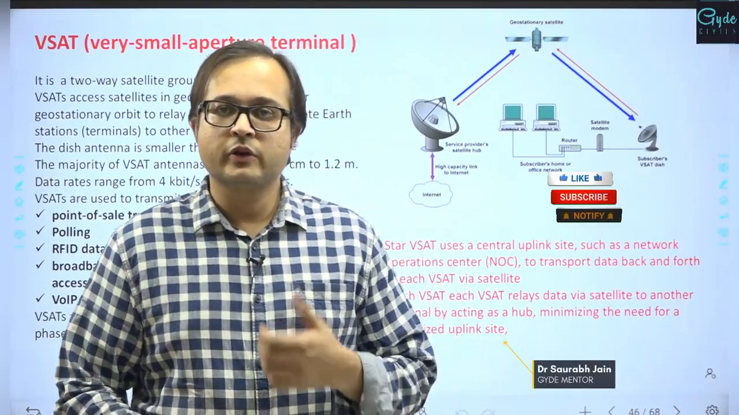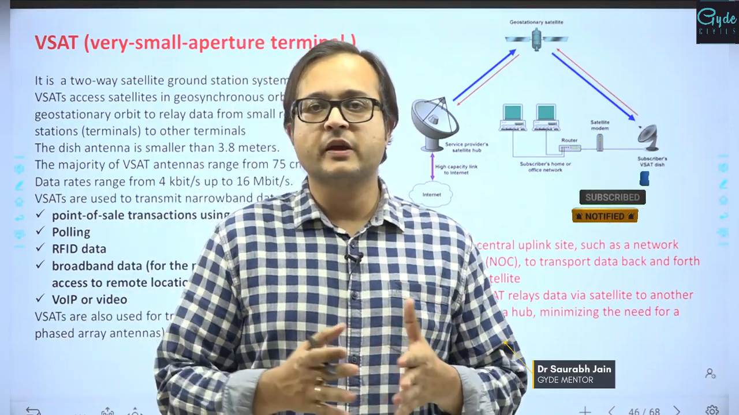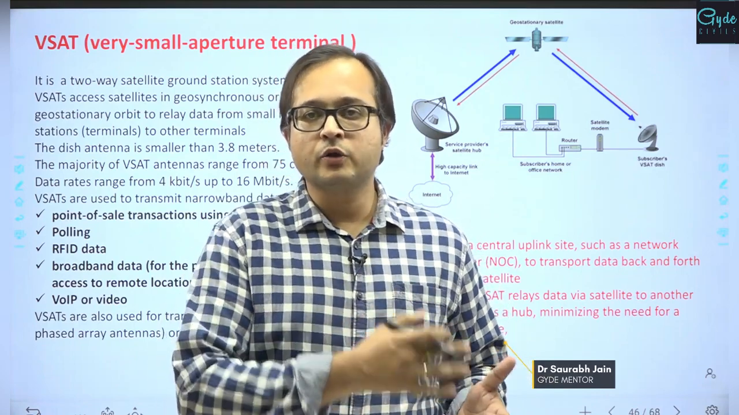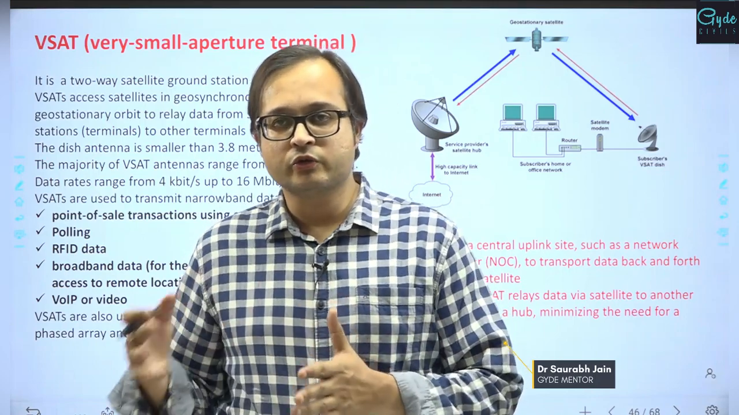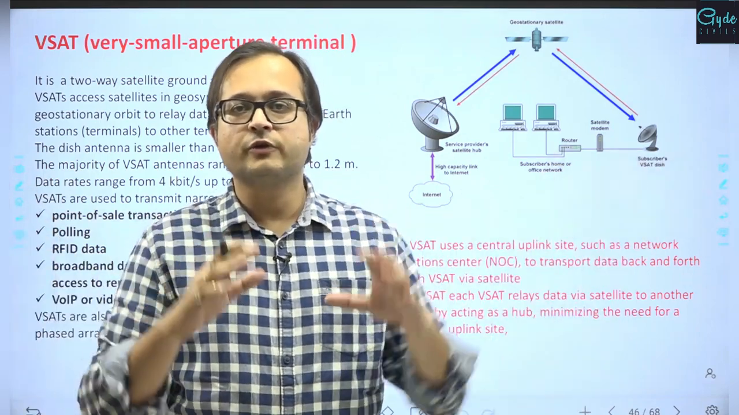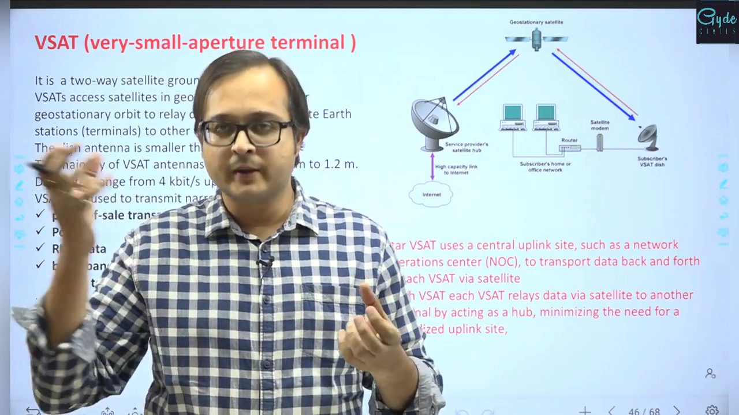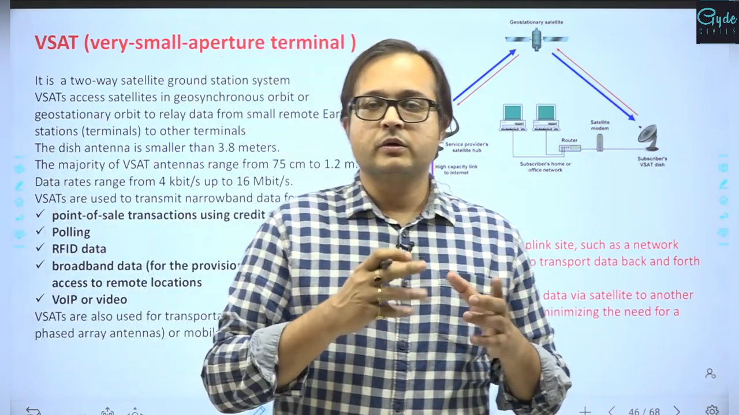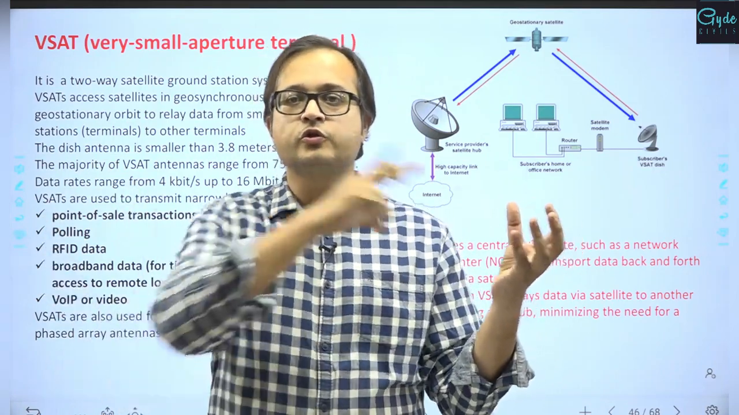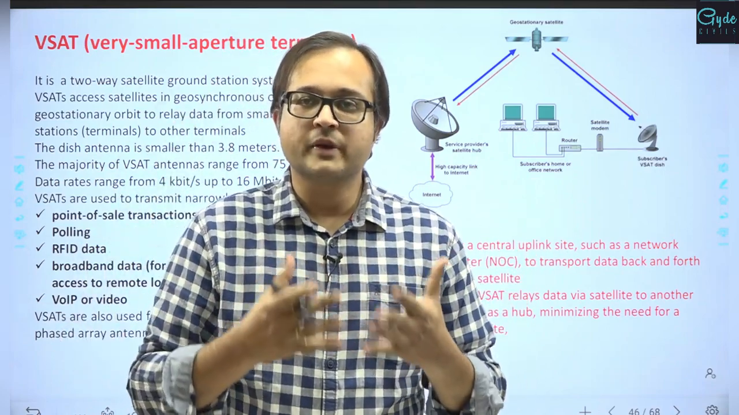VSAT, or Very Small Aperture Terminal, is a satellite-based communication between two ground stations, which helps to create a point-to-point or peer-to-peer connection between two remotely placed stations. There could be two different locations: one in, say, Delhi, and another somewhere in, say, Bangalore. The relay of the data or connectivity can be created between these two stations using a satellite, and that's why this becomes a Very Small Aperture Terminal technology.